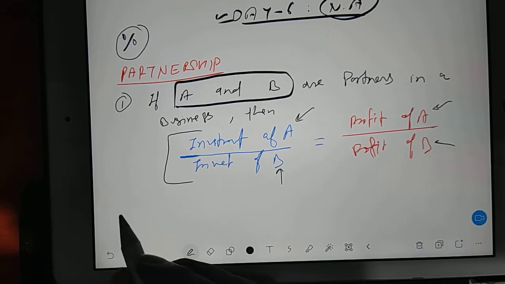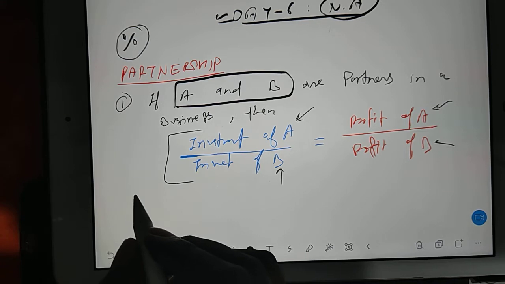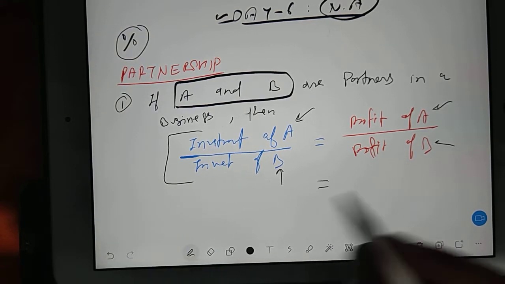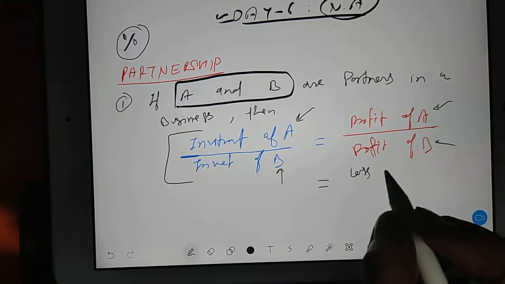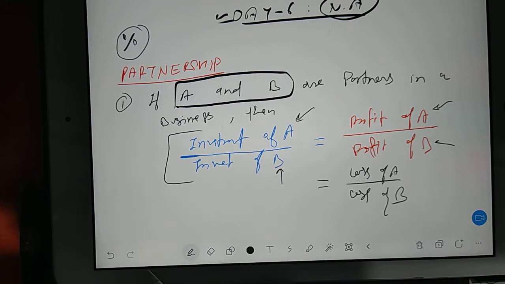I'll write here, for loss also, loss of A divided by loss of B. I'll change the page.